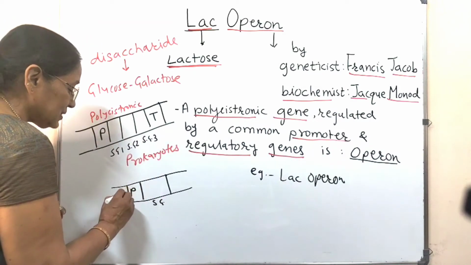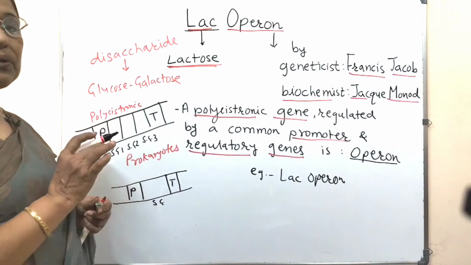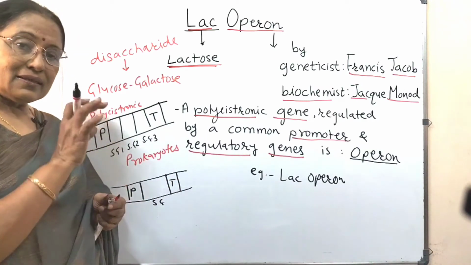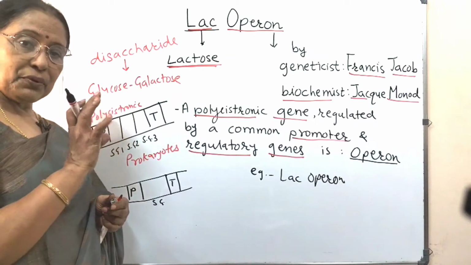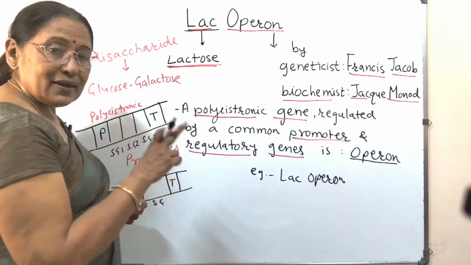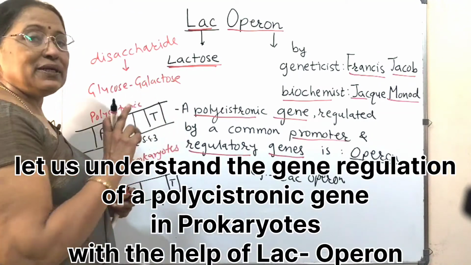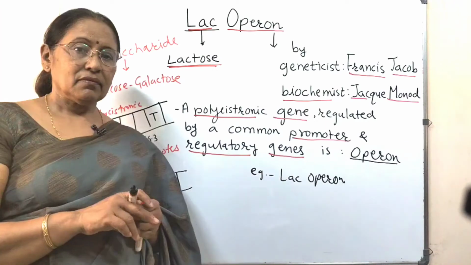Every structural gene has its own promoter and own regulatory genes. This is the difference between prokaryotic and eukaryotic genes. Lac Operon is one example of such a polycistronic gene.